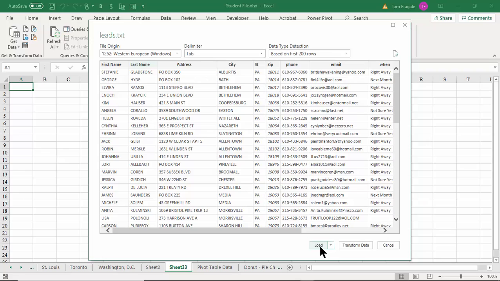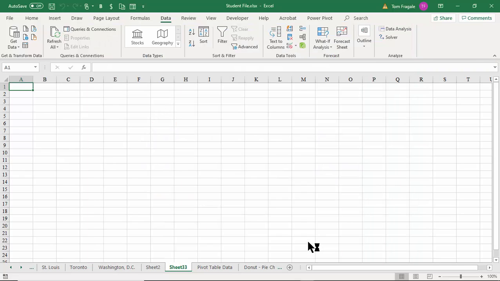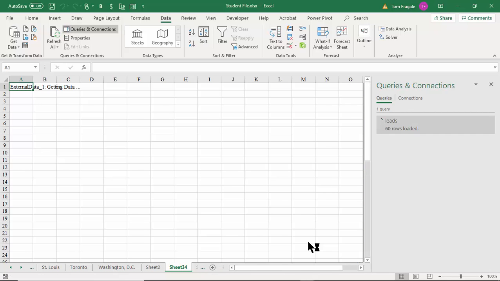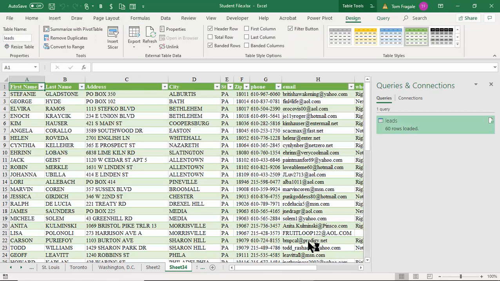So then I'll pick on the word load down here. And just like that, it pulls the data in, as you can see. All right, so it actually pulls it in as one of those formatted tables as well. So now the formatted table can then be pulled into what we call the Power Pivot, or we can make a pivot table from there. So that was pulling in data from a text file. This time, let's pull data in from an Access database. So it actually made a separate sheet called Sheet 34.